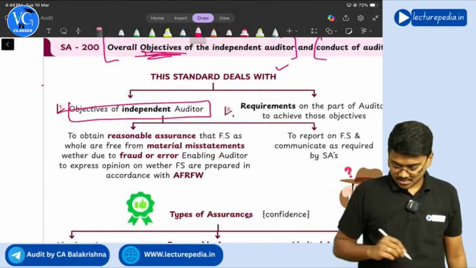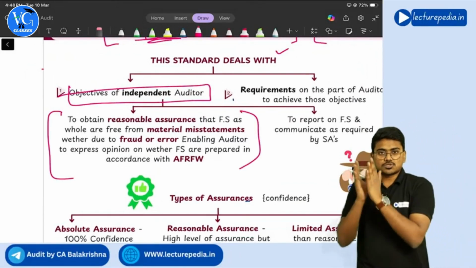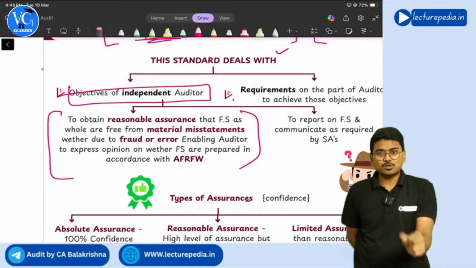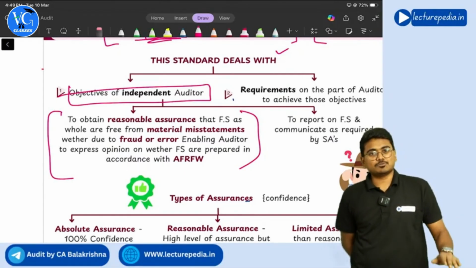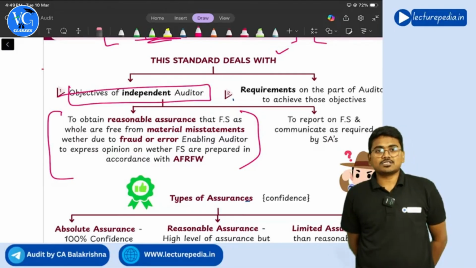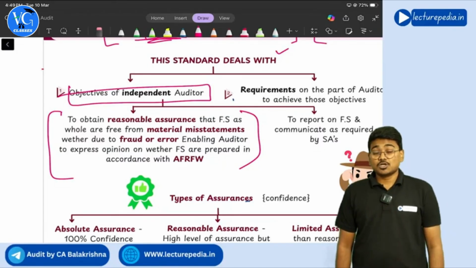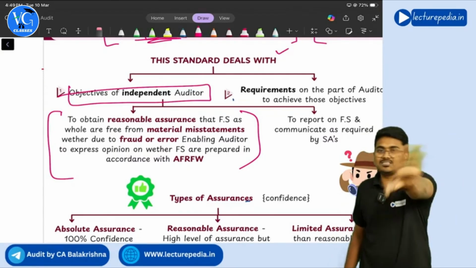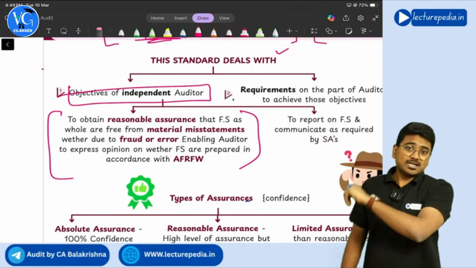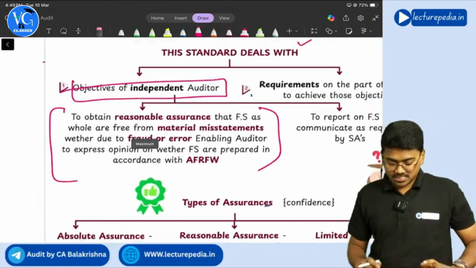Please explain, sir. Yes. See, this objective is so important that you have to memorize it in such a way that even early morning, 3 o'clock, if someone comes and wakes you up and asks, tell me the objective of audit, you have to say it just like that. Understanding? In such a manner, you have to memorize it. Memorize means you should not learn by heart. You should understand it. If you understand it, you will easily be able to remember it. So, we will try to understand what the objective is trying to say. Okay? Yes, sir. We will understand, sir.